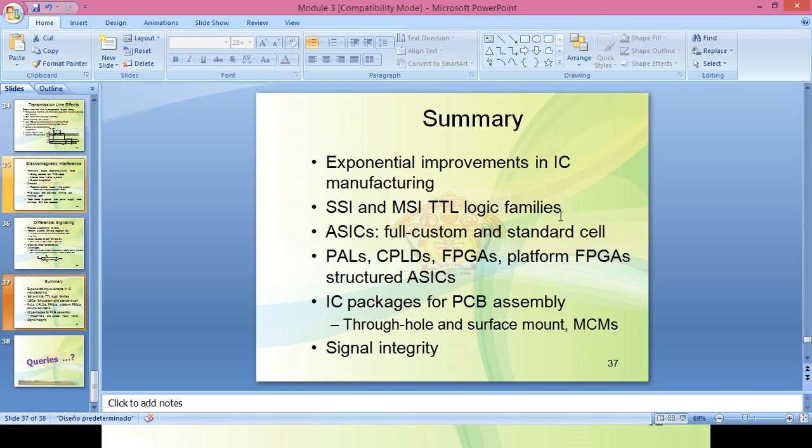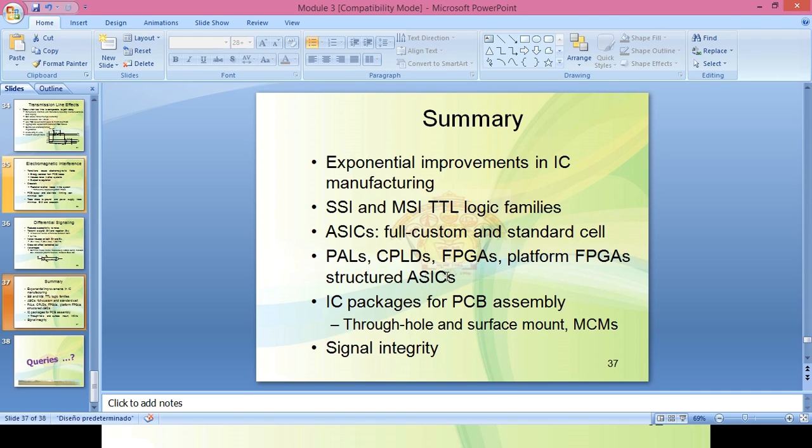Then we discussed ASICs: the full custom ASIC and then standard cell ASICs. After that we discussed programmable array logics, then complex programmable logic devices, CPLDs, and then field programmable gate arrays, platform FPGAs and structured ASICs.